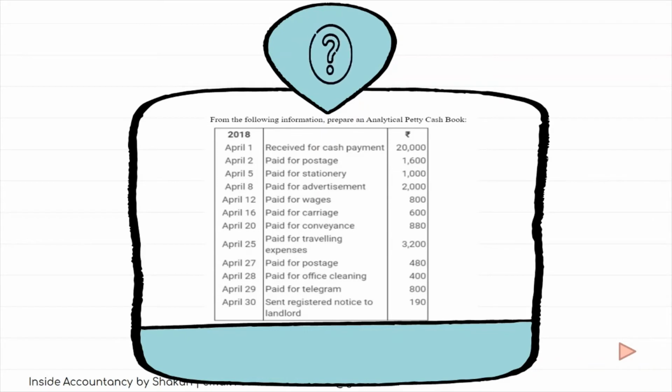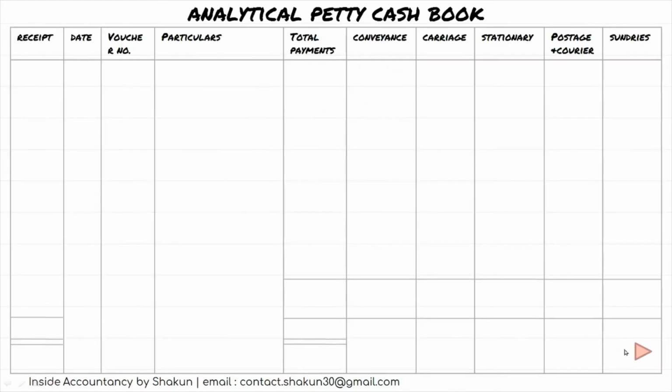Okay, so this is a question that we've taken for solving. From the following information, prepare an analytical petty cash book. You've been given certain transactions here. Let's read the first transaction and see how it will be shown in the analytical cash book. Let's first make the format. This is the format of the analytical cash book, where we have the receipt side, date and voucher number, particulars, total payments, then the heads of accounts, with separate columns made. So the format is done.